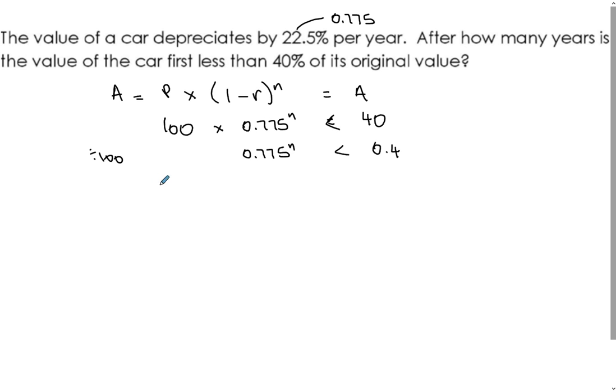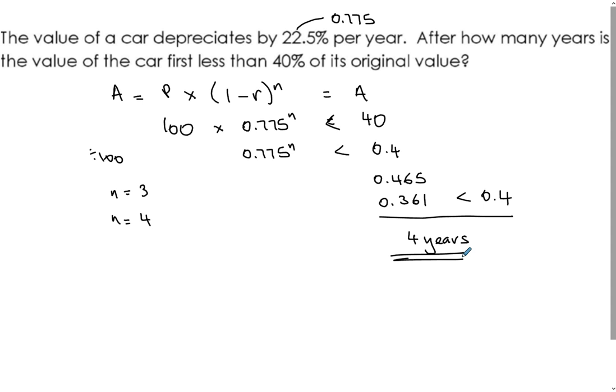If you went for n equals 3, you'd get 0.465, so it hasn't become less than. Whereas if you do n equals 4, you get 0.361, which is less than 0.4. So you've got 4 years.